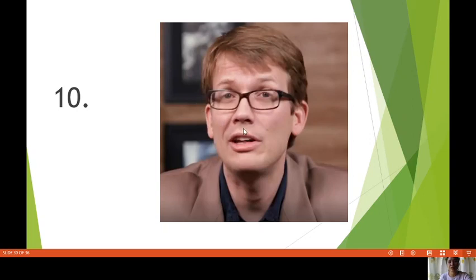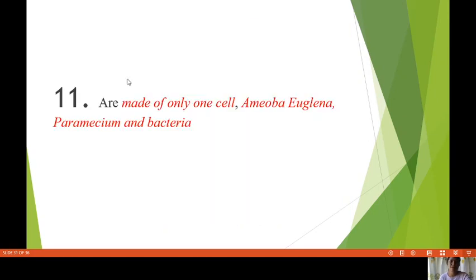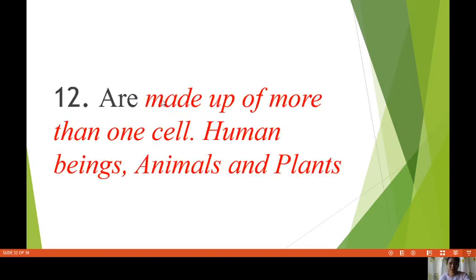We are, of course, multicellular organisms. Next, number 11. Blank are made of one cell. Amoeba, Euglena, Paramecium, and bacteria are examples. What are those? They are unicellular organisms.